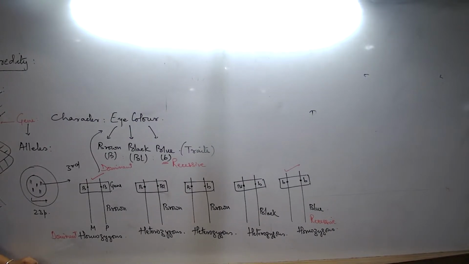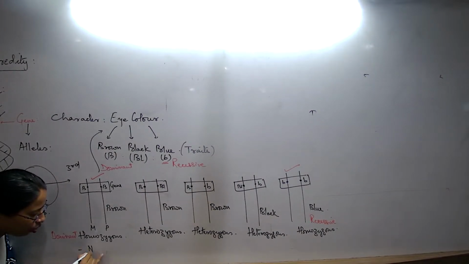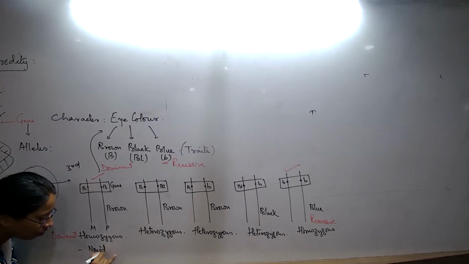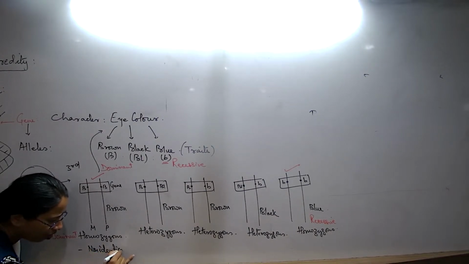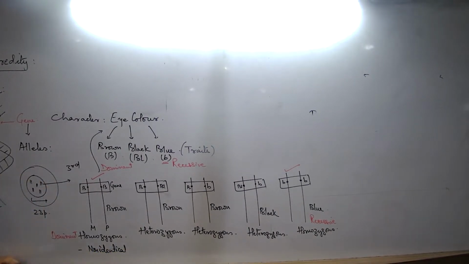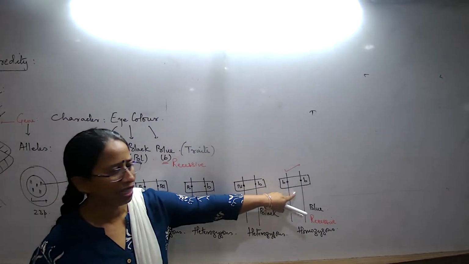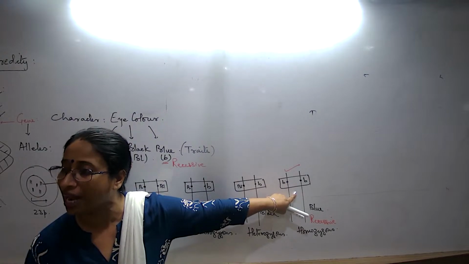What is the meaning of a heterozygous allele? When in a pair of chromosome 2 alleles for a gene are non-identical. So what are the terms we are using? Alleles are non-identical. These are some words to remember. What is the meaning of a heterozygous condition? When 2 alleles of a gene are non-identical, they are dissimilar. And what will we call this? When 2 alleles of a gene are similar, identical.